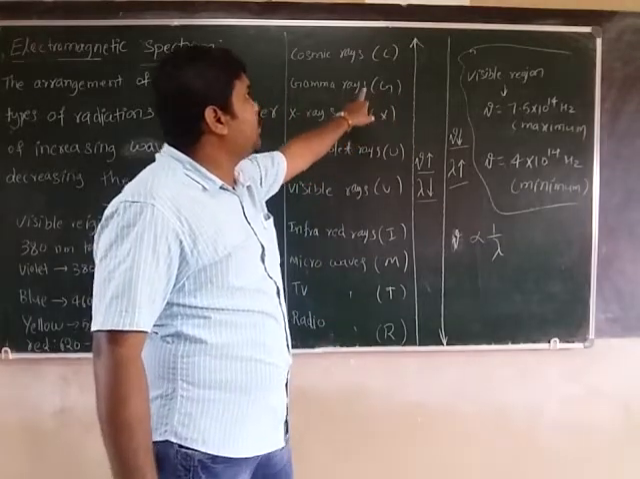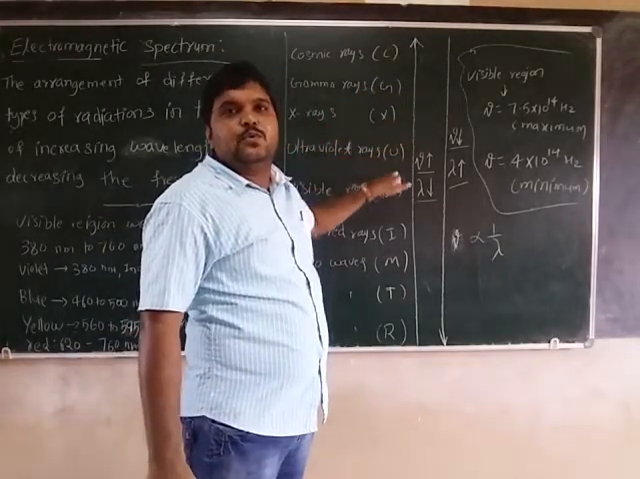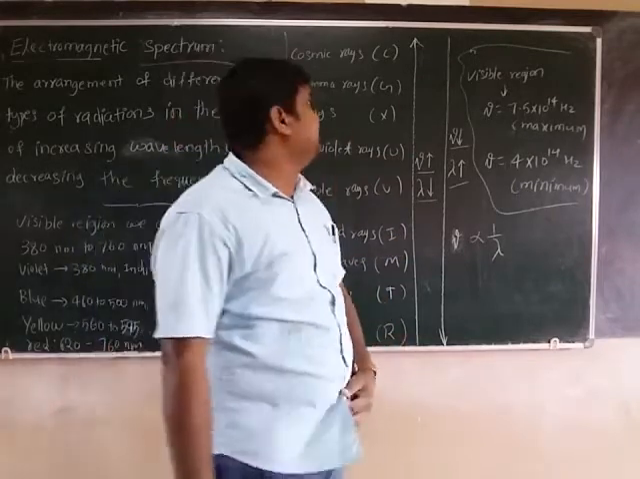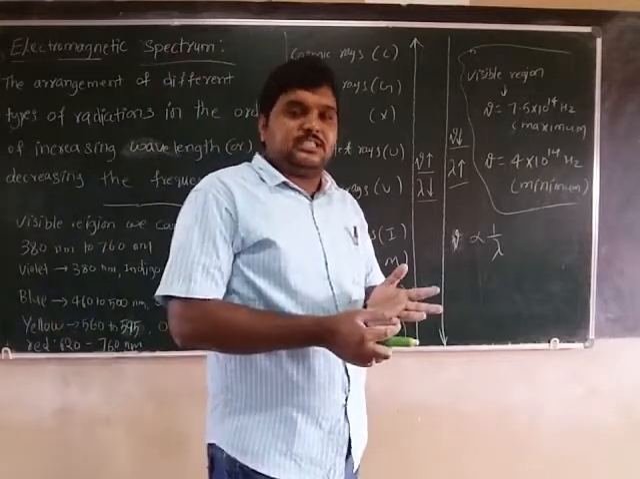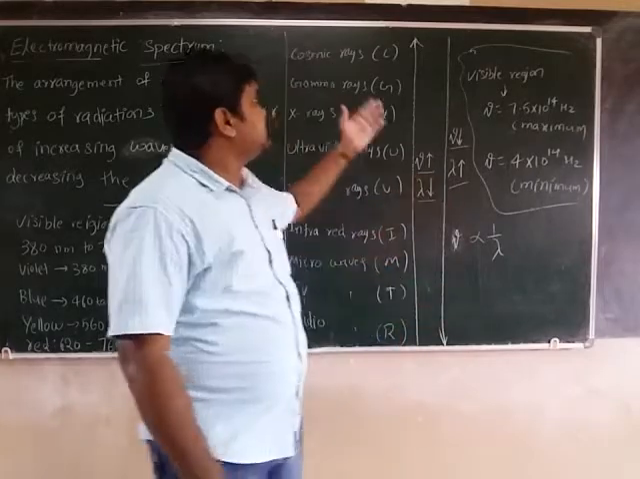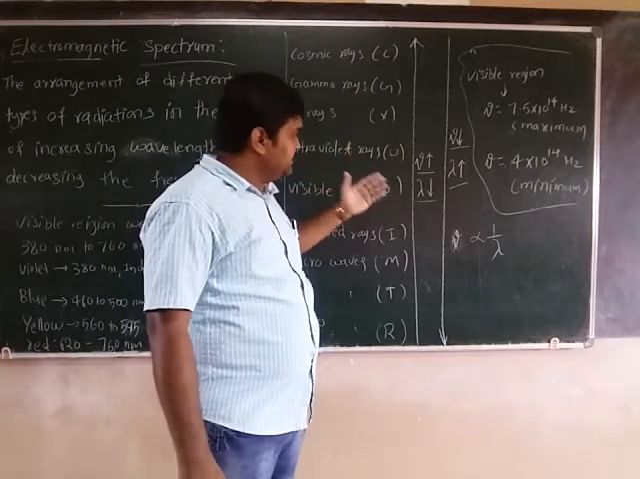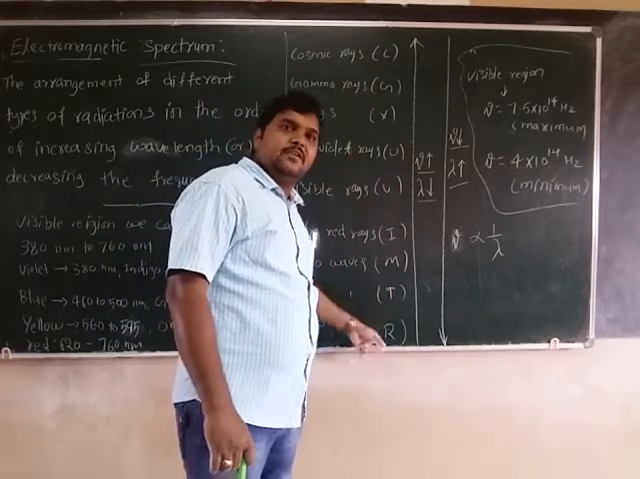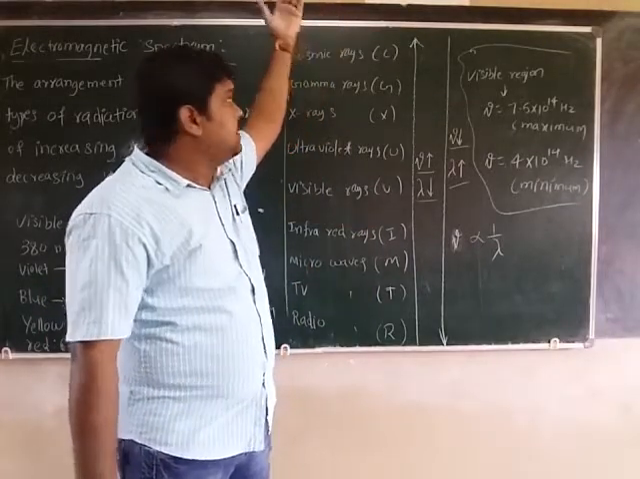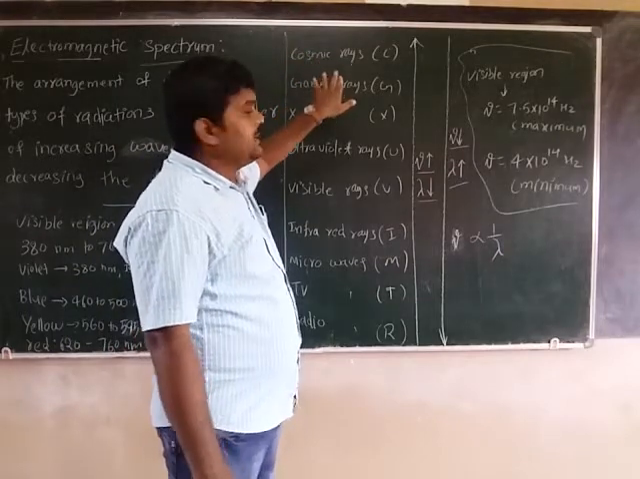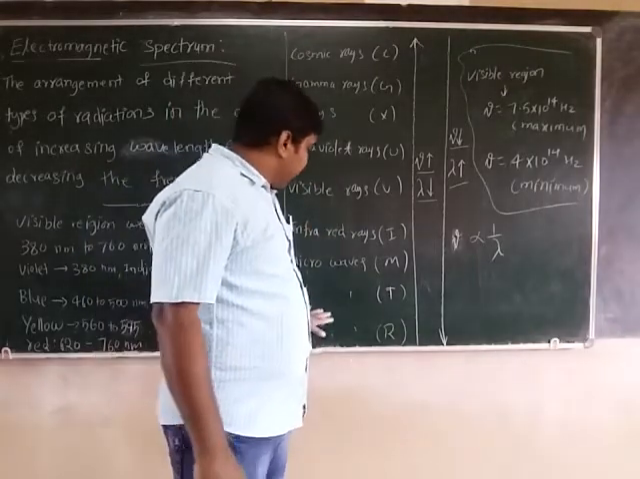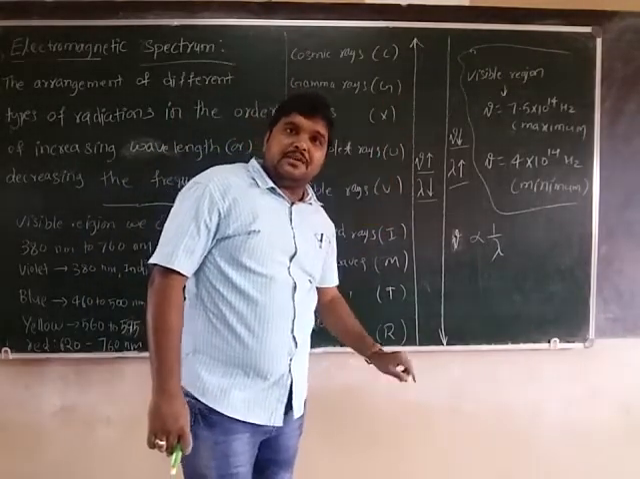Is it clear? So remember this code, CGXUVIMTR. This code is very important to remember. In competitive tests they sometimes ask the order. Cosmic rays, gamma rays, X-rays, ultraviolet, visible, infrared, micro, TV, radio. Maximum energy is cosmic; some books mention only gamma, but cosmic is more. Cosmic, then gamma, have higher frequency and lower wavelength. TV and radio have lower frequency and higher wavelength.